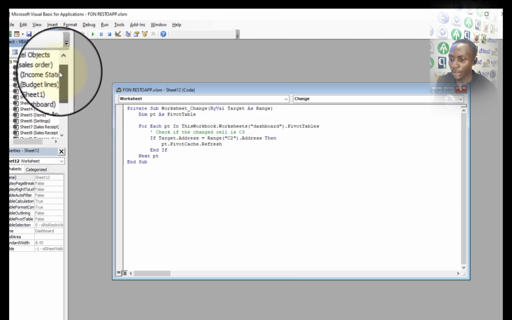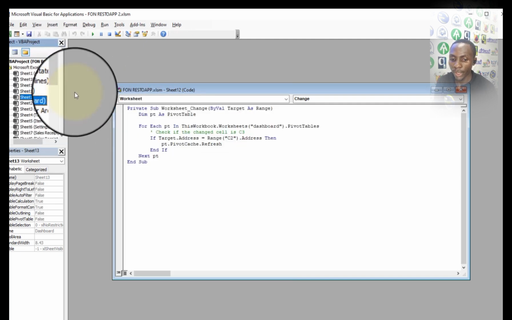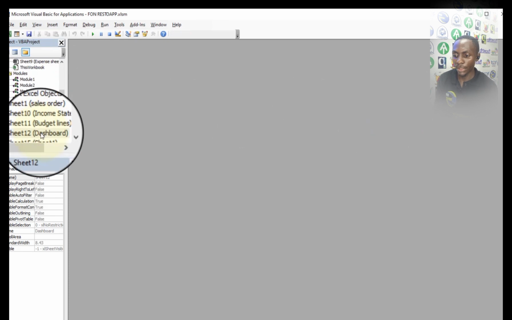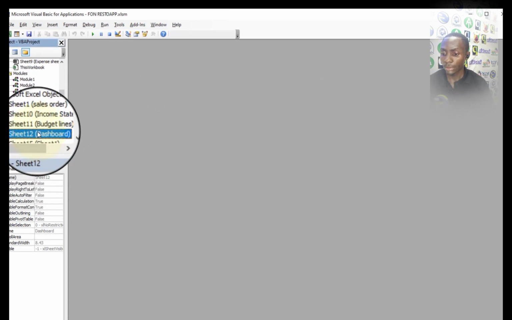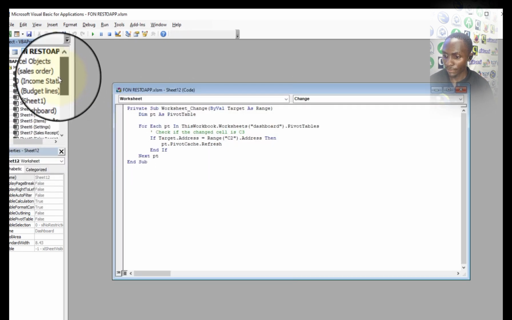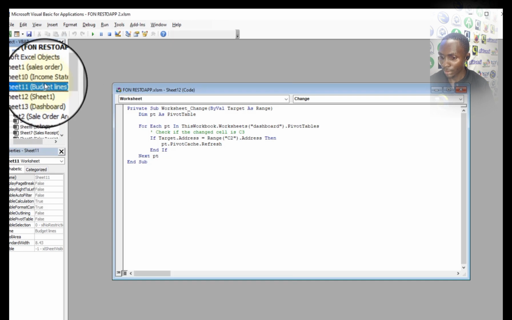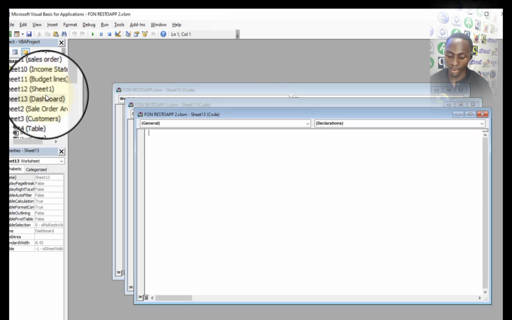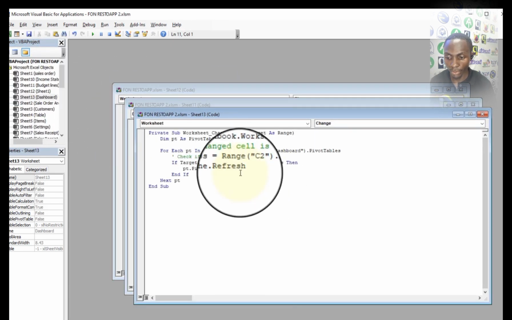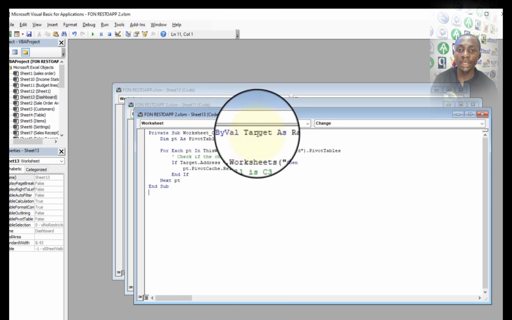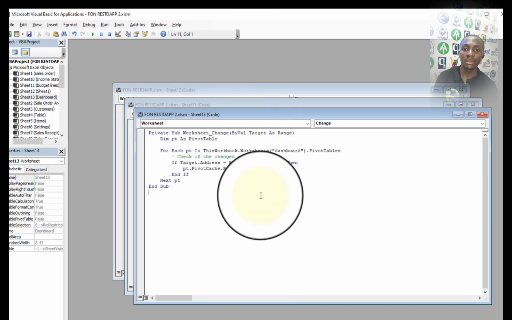We're going to write something very short like this. When you get in here, you get to the worksheet where you want to refresh, which is the dashboard. You double click on it, so I have two worksheets open. It's at the level of the dashboard. You double click on it, then you just paste this code. So we're going to use a Private Sub Worksheet_Change, so that each time something changes in the worksheet, it should be aware and refresh.